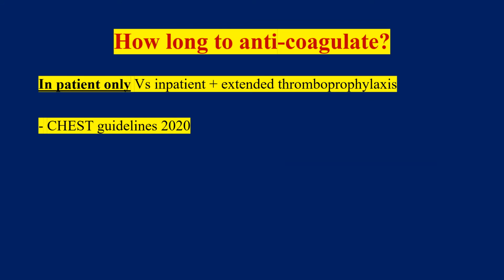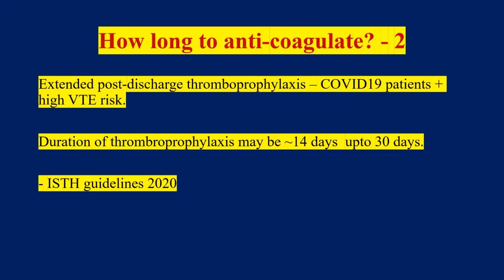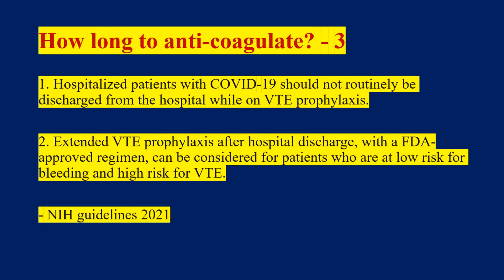How long to anticoagulate? The ideal scenario is the patient should receive anticoagulation as long as the patient is admitted in the hospital. This was recommended by the CHEST guidelines, that only inpatient anticoagulation is recommended, and extended thromboprophylaxis may not be desirable in all the patients. This has been echoed in the other guidelines also, that extended post-discharge thromboprophylaxis should be offered to COVID-19 patients with higher venous thromboembolism risk. And in these patients, duration of thromboprophylaxis can be from 14 days up to 30 days.